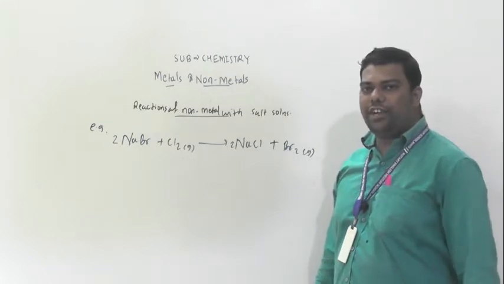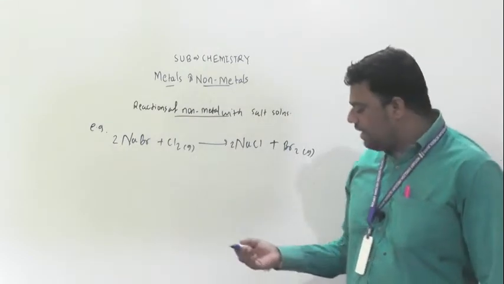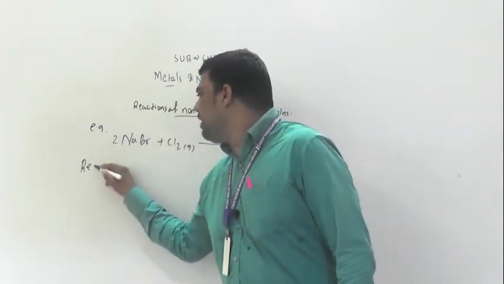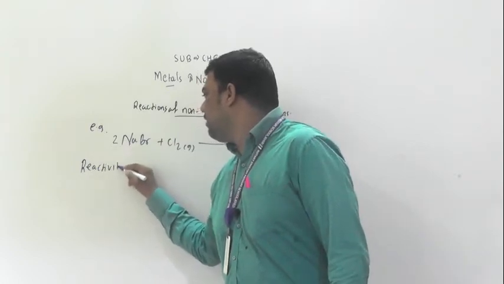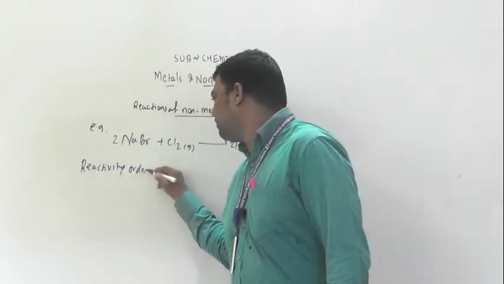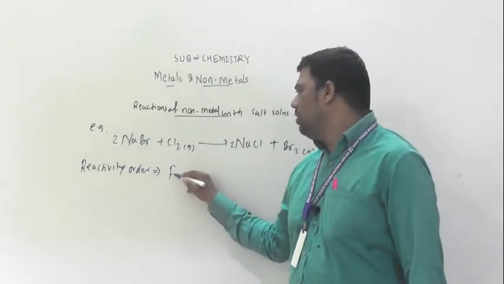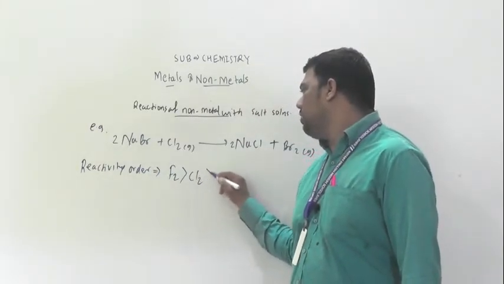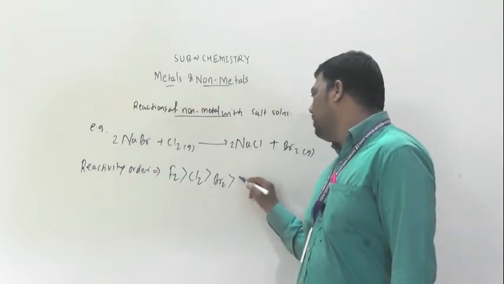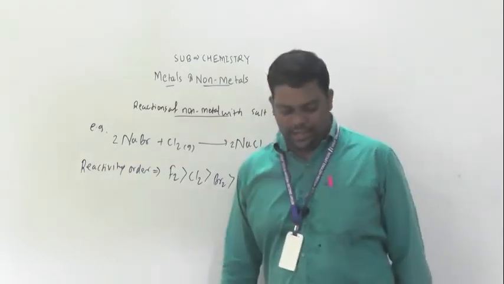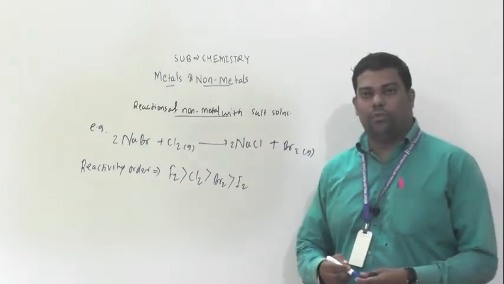So the reactivity order we will write here, the reactivity order of the non-metals, the halogens: F2, then Cl2, then Br2, then I2. Like that: fluorine, chlorine, bromine, iodine.